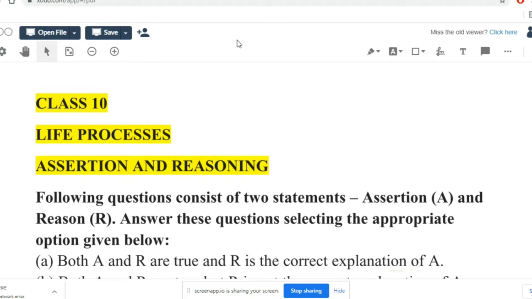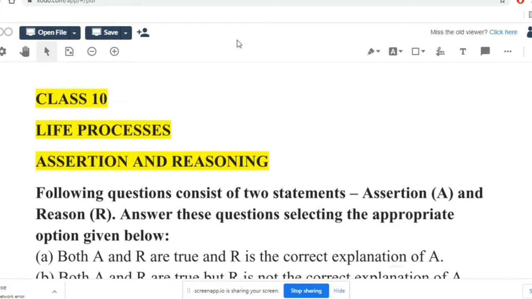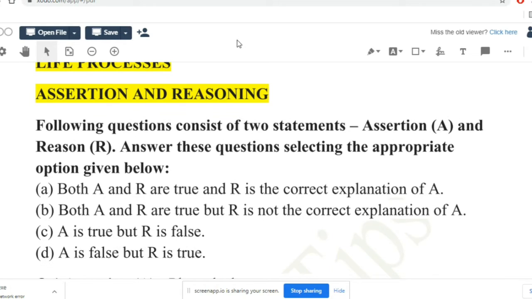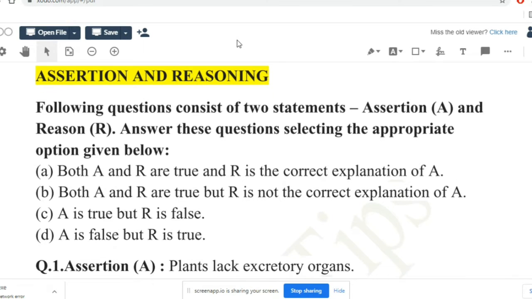In this class, we are going to see a few assertion and reasoning based questions on the chapter Life Processes. This type of question will be asked in section B of the new syllabus given by CBSE. Section A will have all the MCQs, and section B will have assertion and reasoning based questions along with some MCQs which have multiple answers.